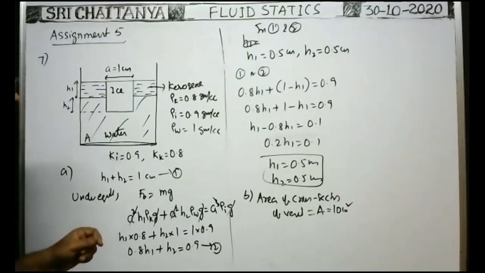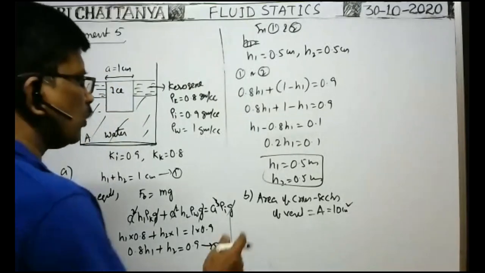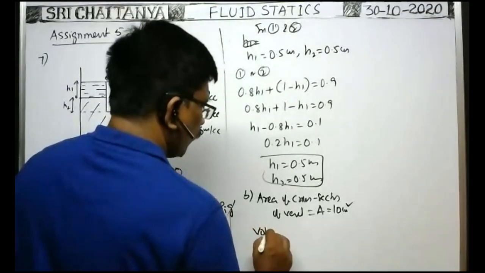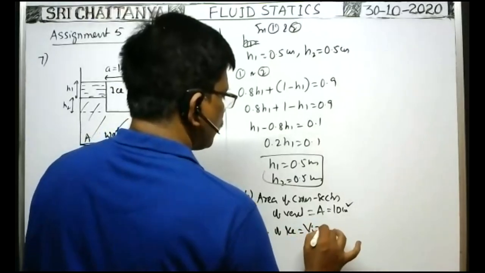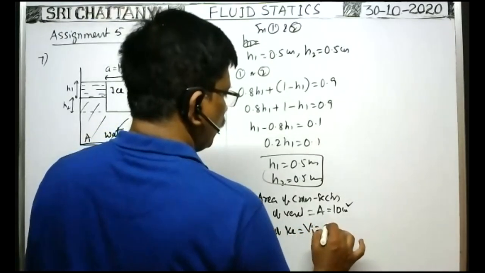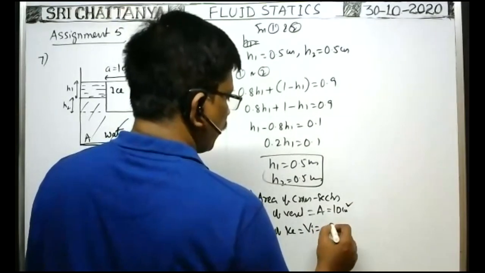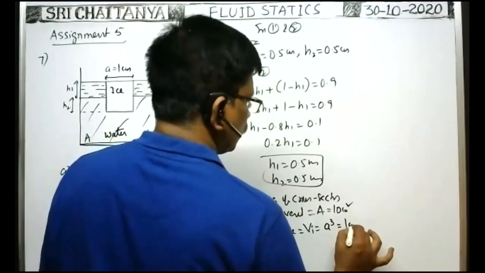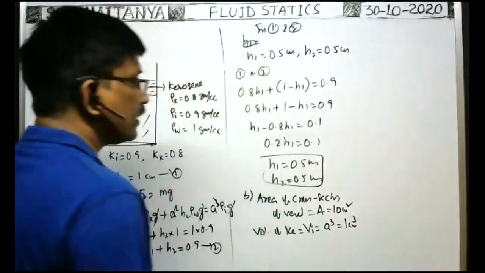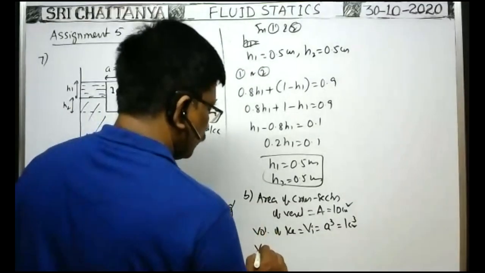Okay, you see, whenever ice is converted into water, what is the volume of the ice block? Volume of ice is equal to a cube, because the side of the ice block is given, that means 1 centimeter cube. When it is converted into water, what is the volume of the water?